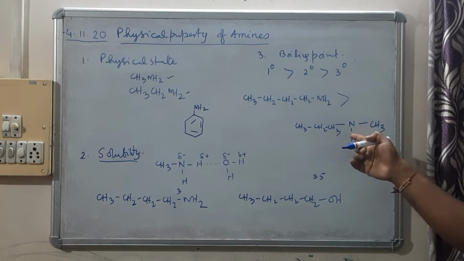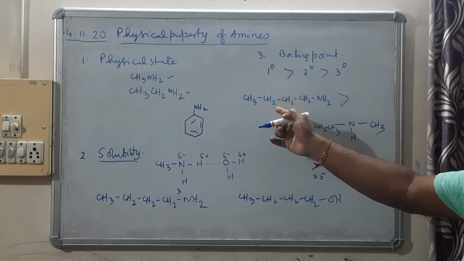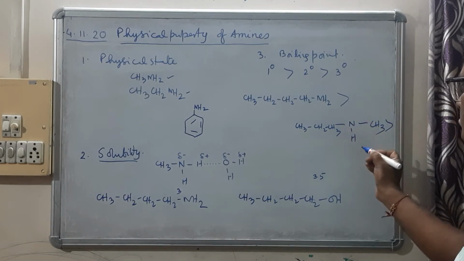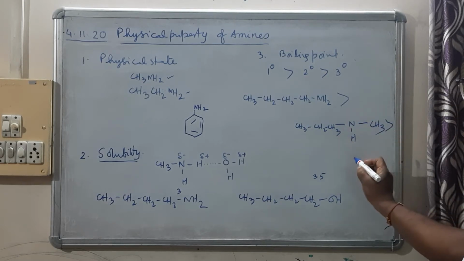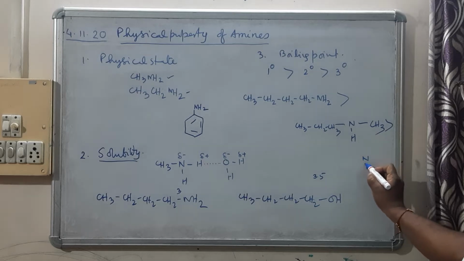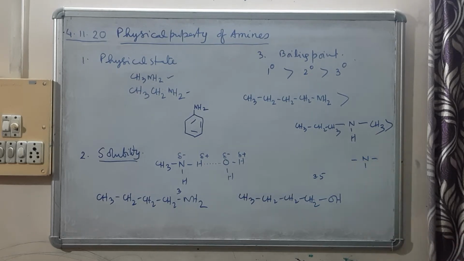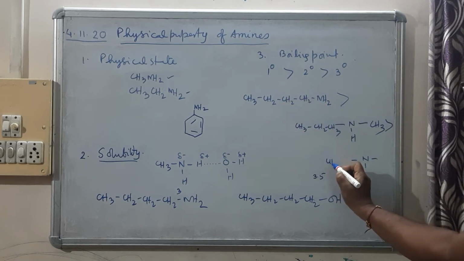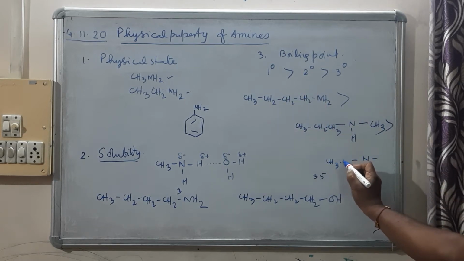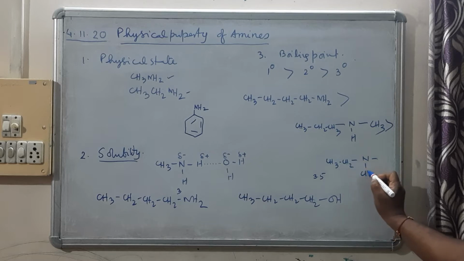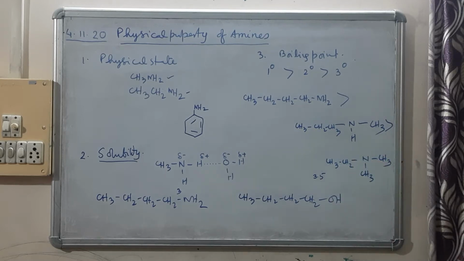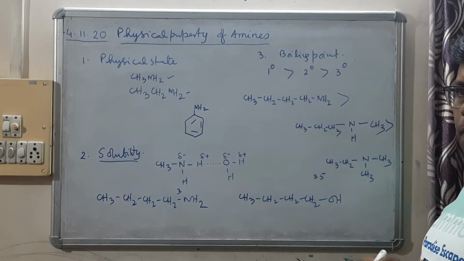So this is a secondary amine. The boiling point of this one is more than this one, and this in turn will be more than a tertiary amine. A tertiary amine will have no hydrogen attached to N, all alkyl groups. So a total of 4 carbon atoms we can keep: on one, 2 carbon atoms, another, 1 carbon atom. So this is the boiling point order.